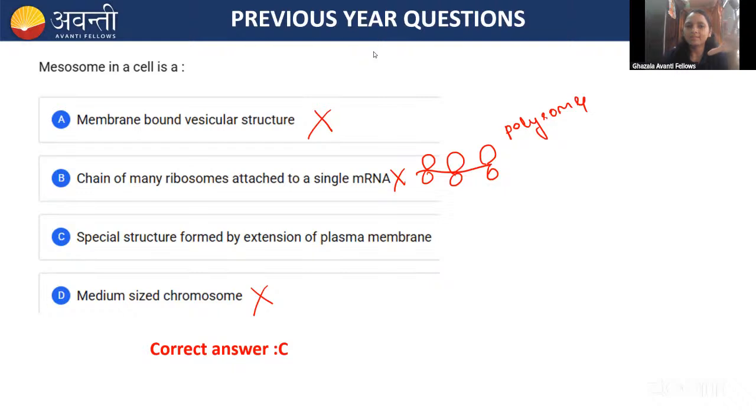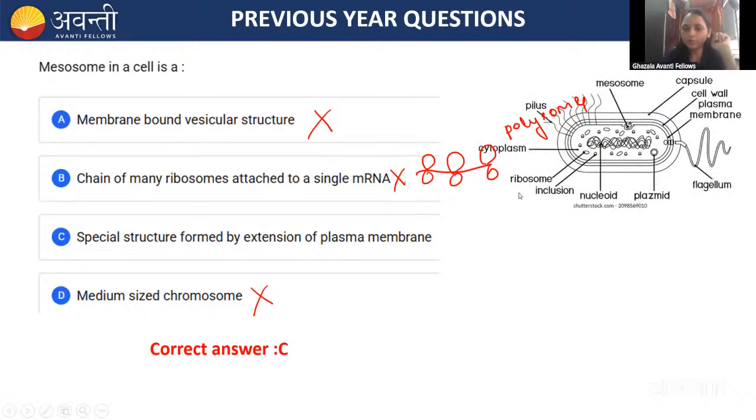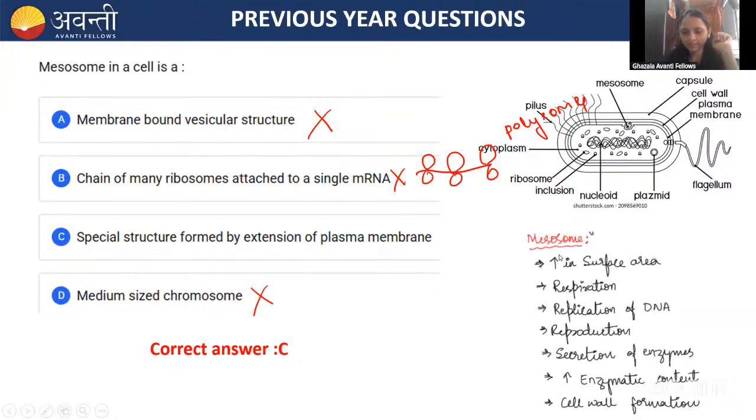Mesosome functions like mitochondria in the bacteria, right? What are the functions of mesosome? Here you can go through this. This is the mesosome structure. You can see here the membrane-bound extension from the plasma membrane. And here you can see the functions of the mesosome.